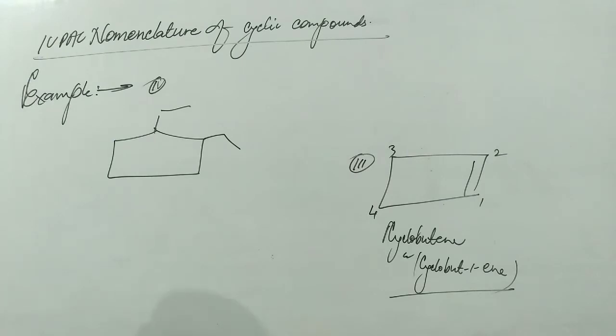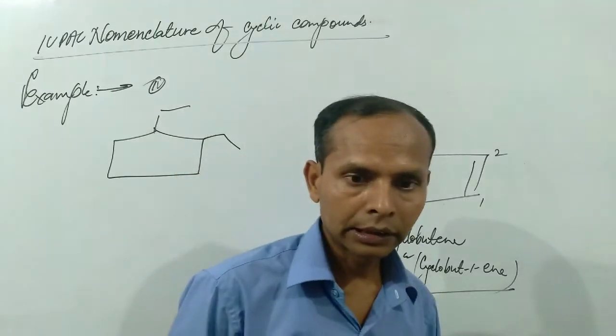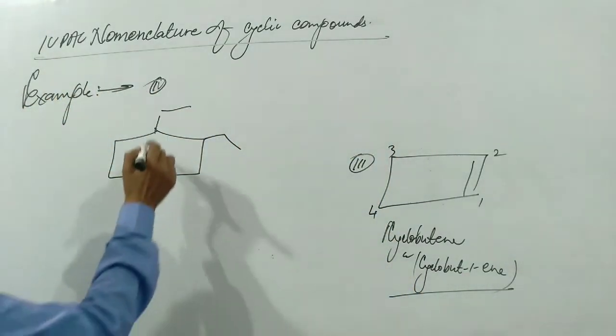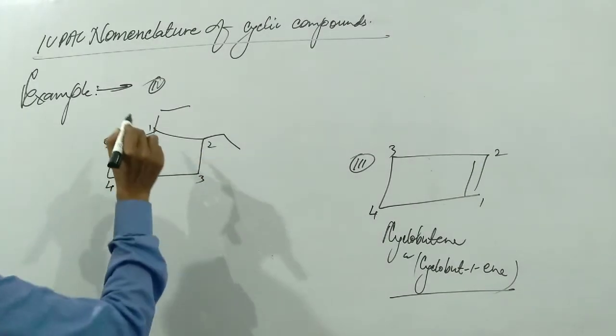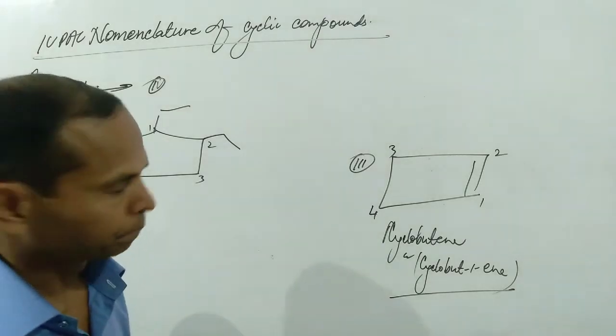This is one of the cyclic compound. First we have to count the total number of carbon atom in the ring, and then we have to name the compound. That is 1, 2, 3, 4, 5. Total number of carbon atoms are found to be 5. So the parent hydrocarbon will be cyclopentane.